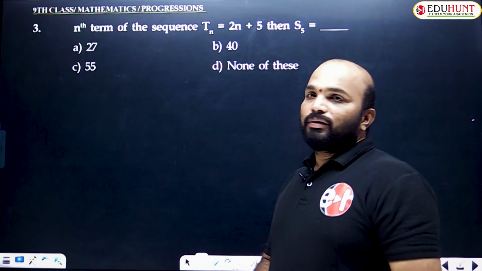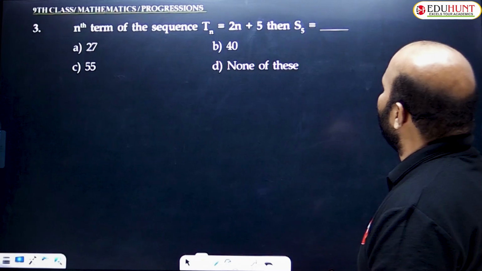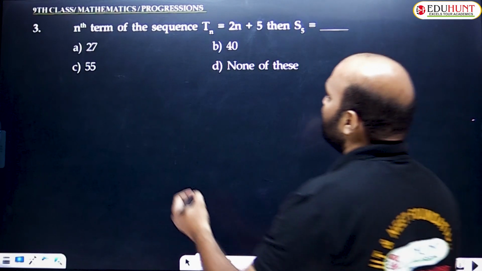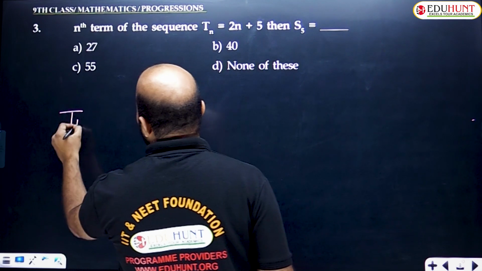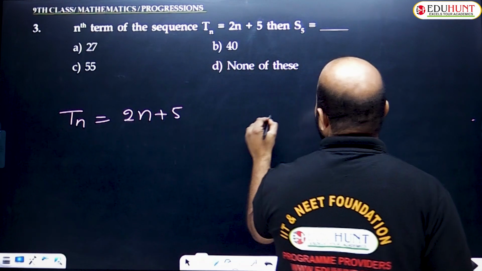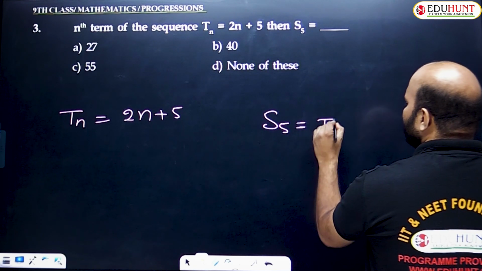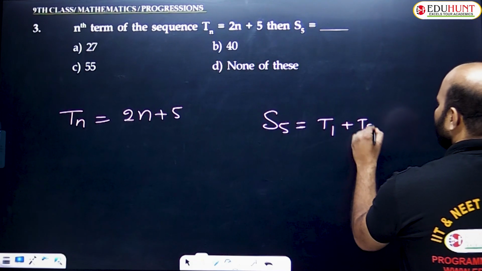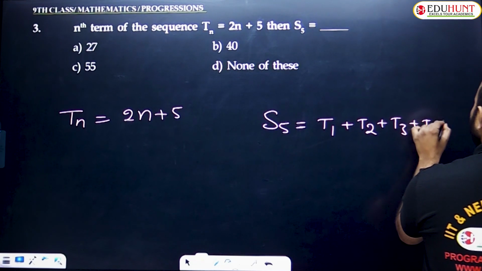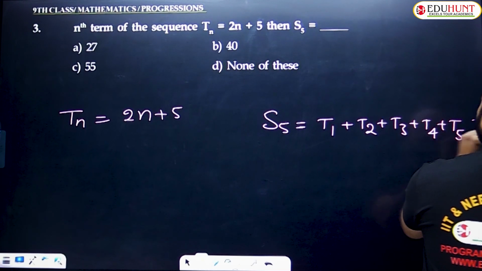Am I clear? So let's go to question number 3. The nth term of the sequence Tn equals 2n plus 5, then S5 is: option A 27, option B 40, option C 55, option D none of these. The nth term is given as Tn equals 2n plus 5, but the question asks for S5. S5 means the sum of the first 5 terms: T1 plus T2 plus T3 plus T4 plus T5. The sum of the first 5 terms in a sequence is called S5.